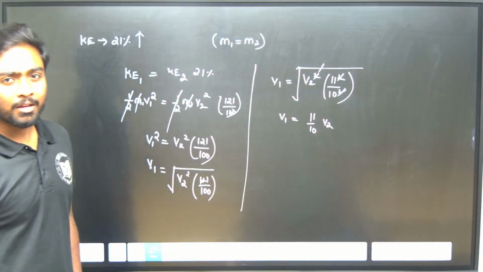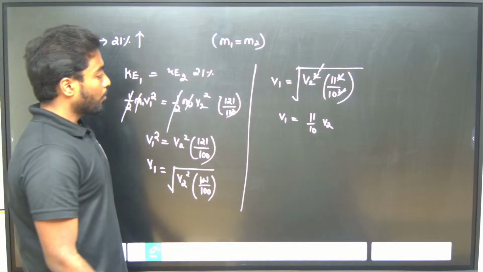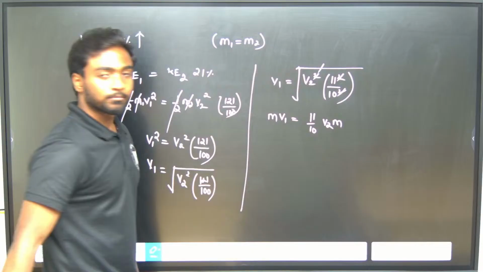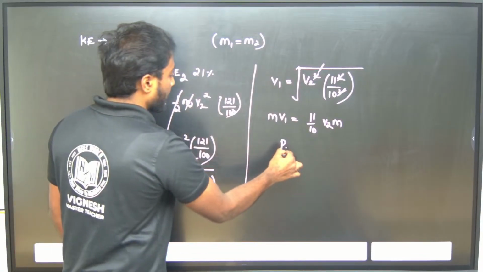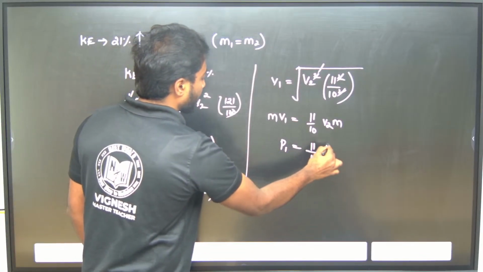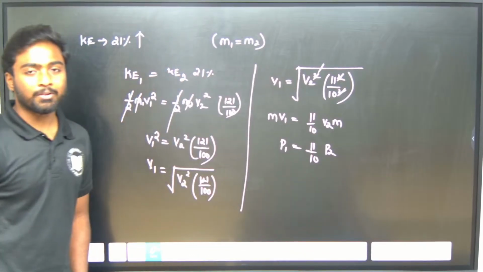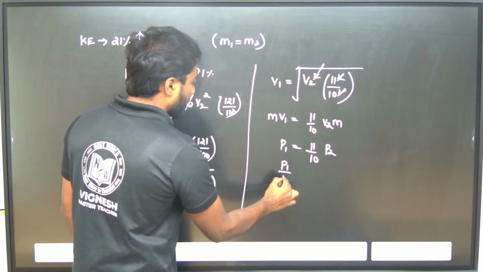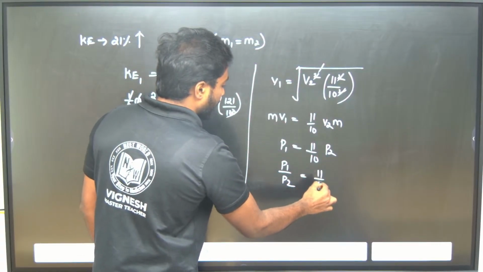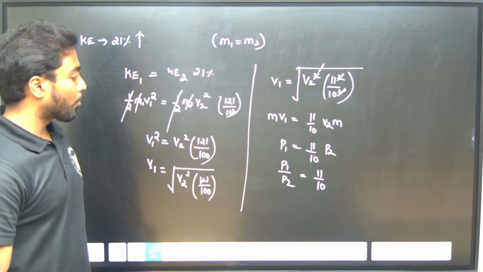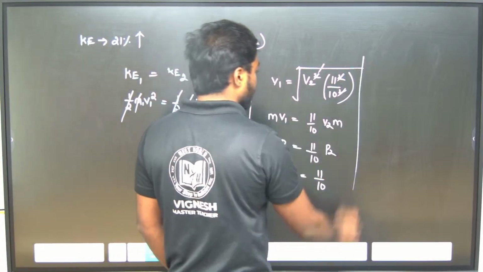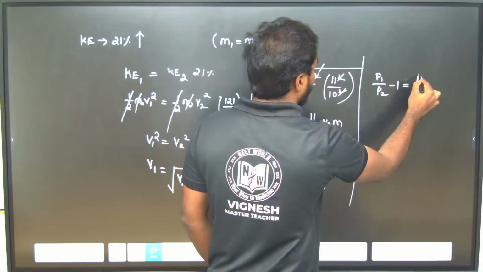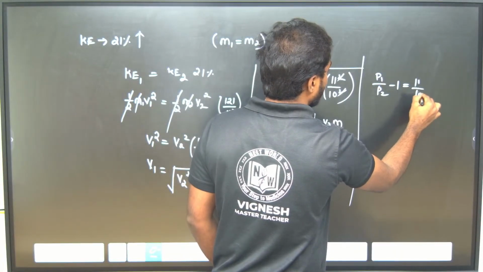Now, can I multiply by m here and m here? Which means P1 will be equal to 11 by 10 P2. So P1 by P2 will be equal to 11 by 10. They are asking what is the increase in percentage. So P1 by P2 minus 1 will be equal to 11 by 10 minus 1.